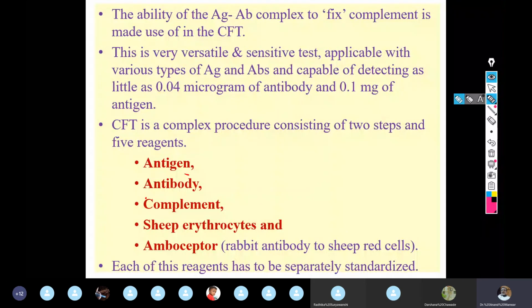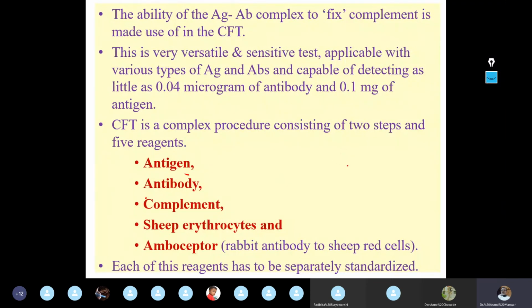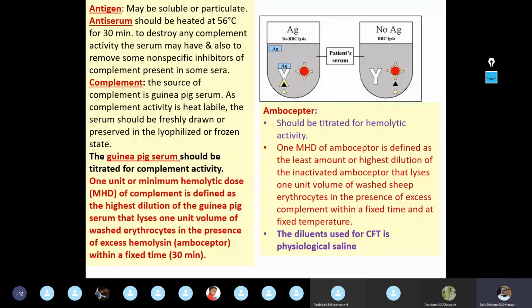Now, these 5 reagents, before you start the reaction, it is essential that all these 5 reagents need to be standardized. Now, how is standardization to be done? For example, antigen, if you consider antigen as the first reagent, in this case it is your standard antigen, right? As I stated, it may be soluble or particulate, doesn't matter. So you will be using a standard antigen.